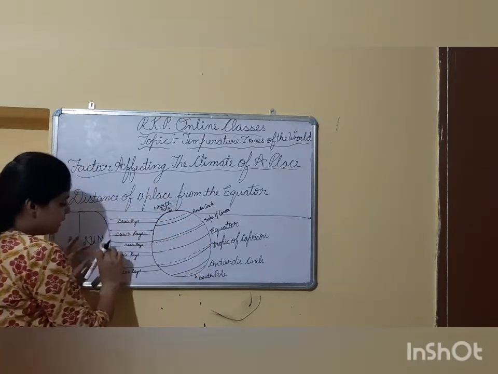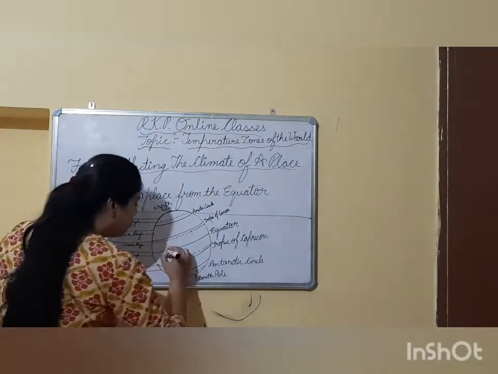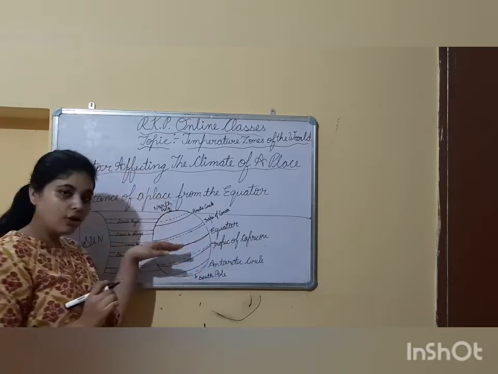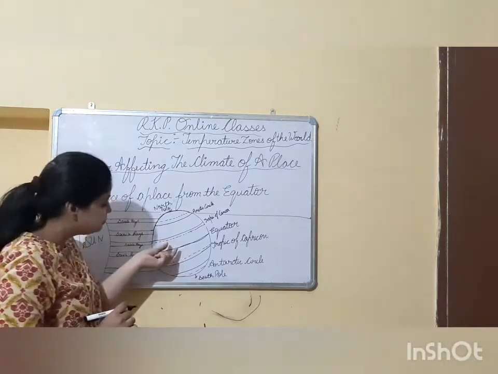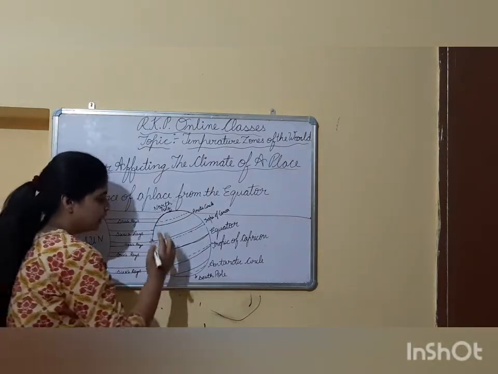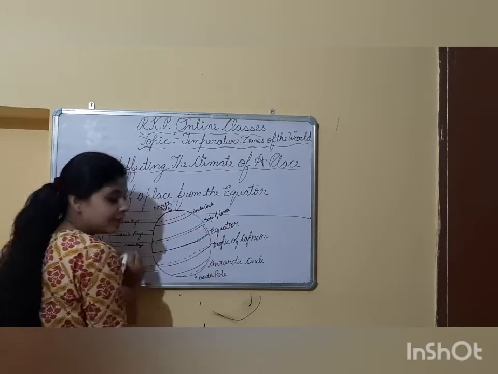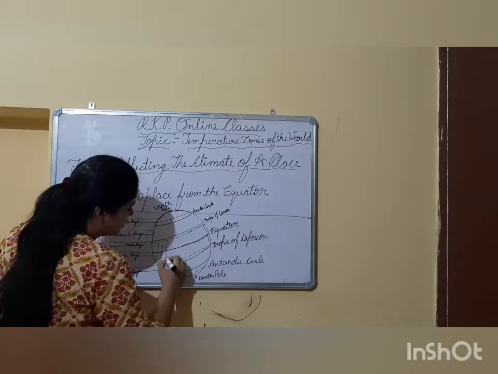The places which are located on the equator, on this particular line, the middle of the earth, and near the equator, between the equator and Tropic of Cancer, and between the equator and Tropic of Capricorn. I am talking about this particular region.